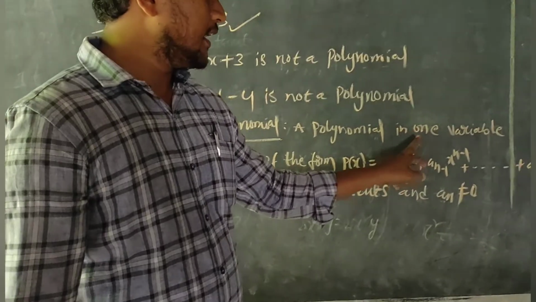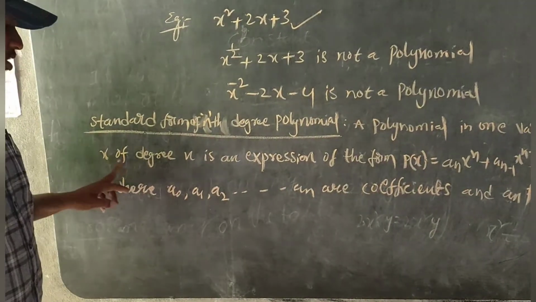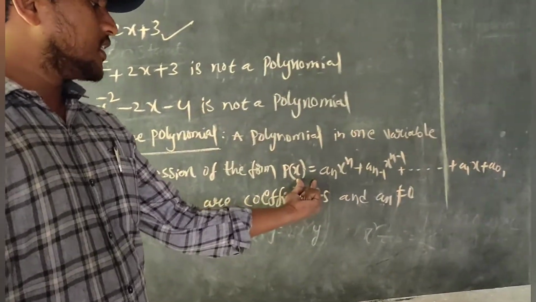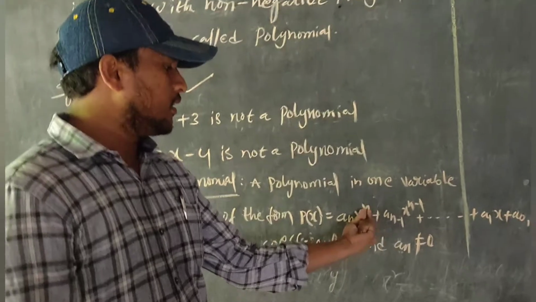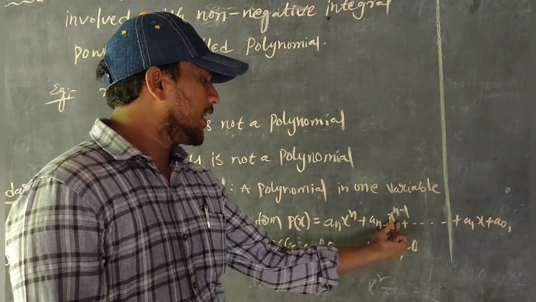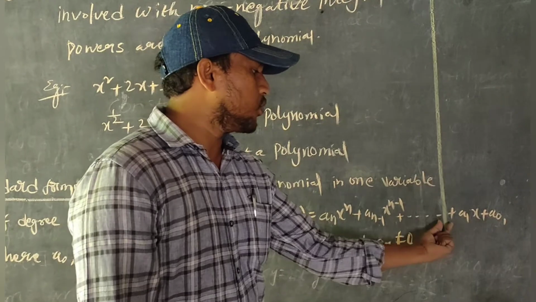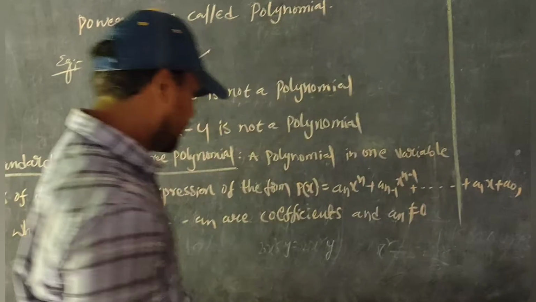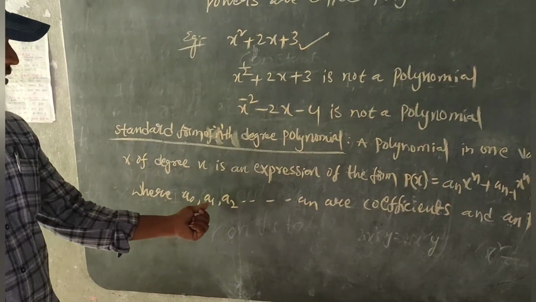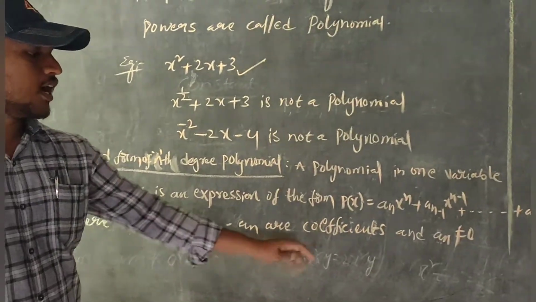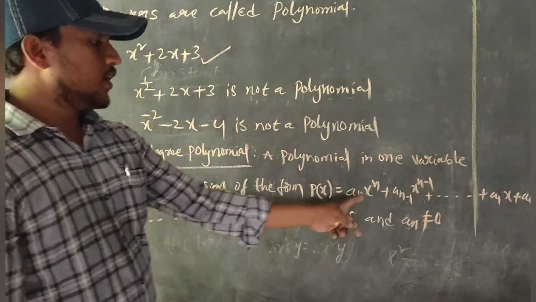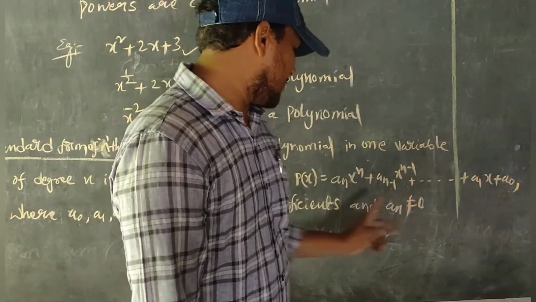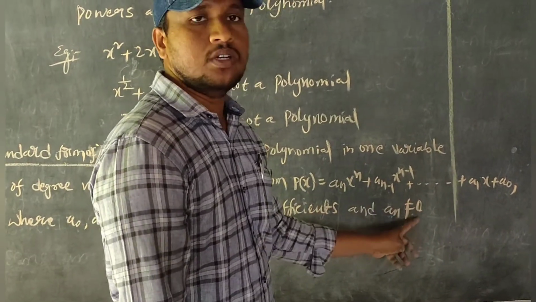A polynomial in one variable x of degree n is an expression of the form p of x equals an x power of n plus a(n minus 1) x power of n minus 1 and so on plus a1x plus a0, where a0, a1, a2 and so on up to an are coefficients, where an is not equal to 0.